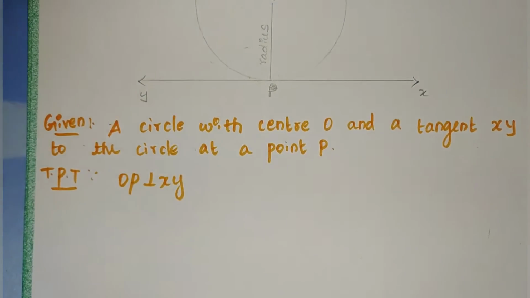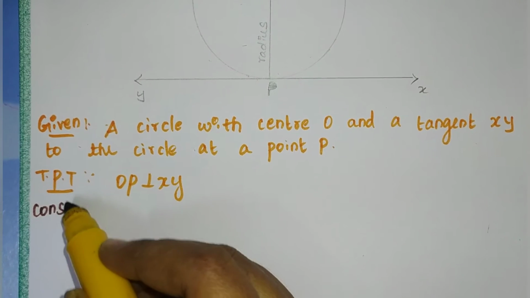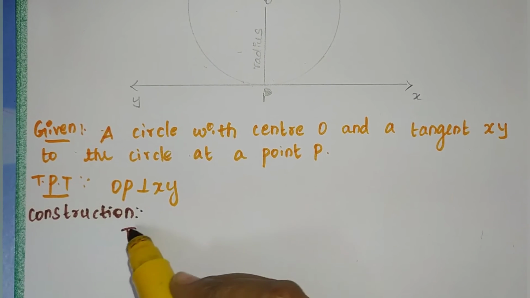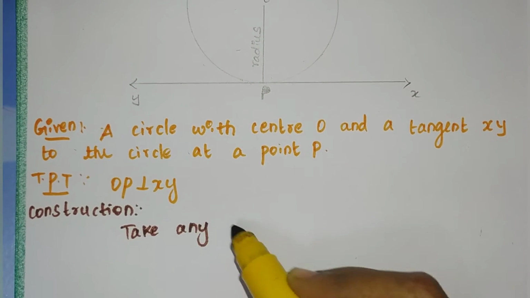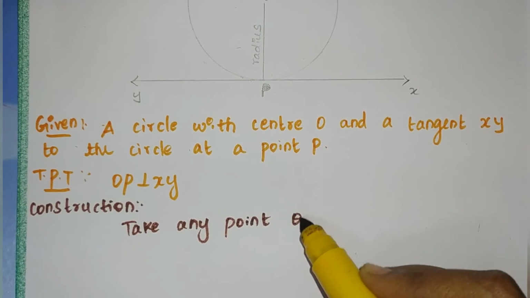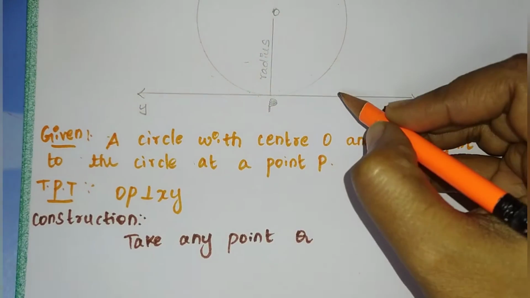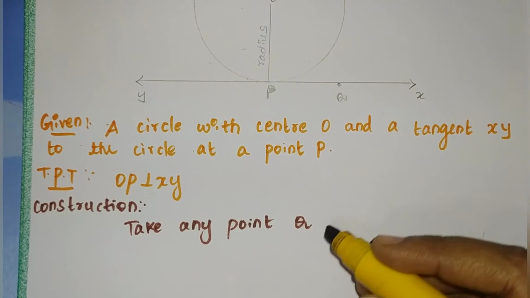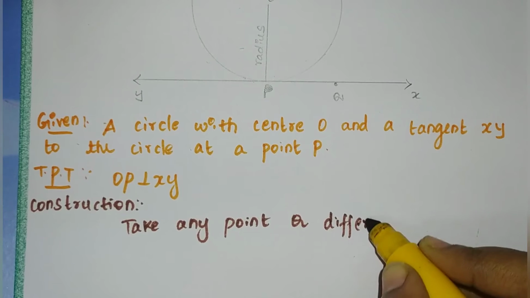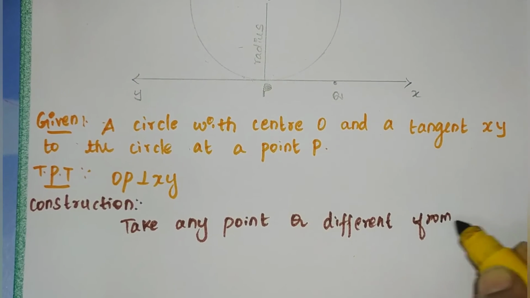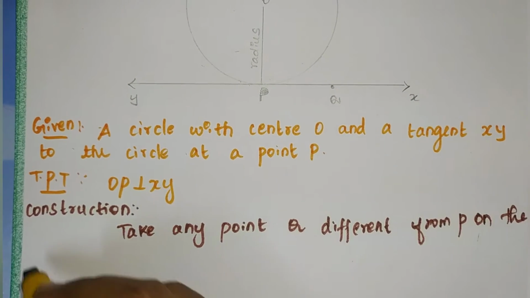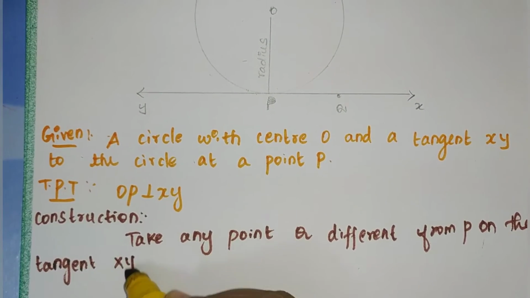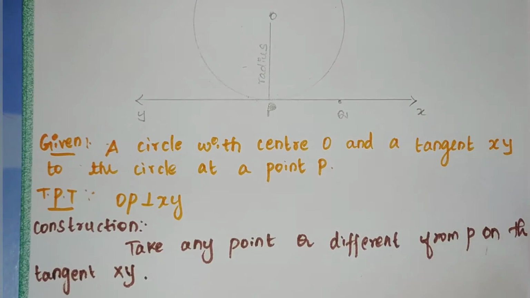Before that, I am going to draw one line. Construction: take any point Q on the tangent XY, different from P. I am going to mark it here as Q. Clear?